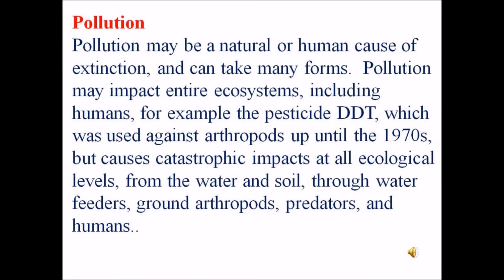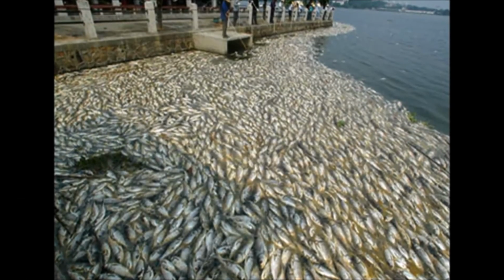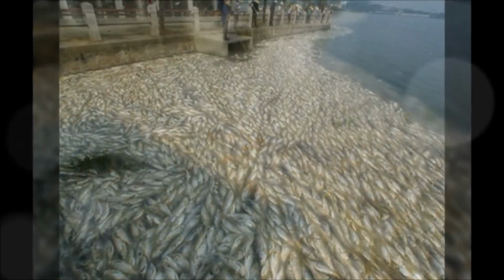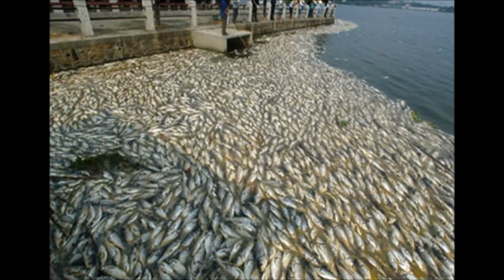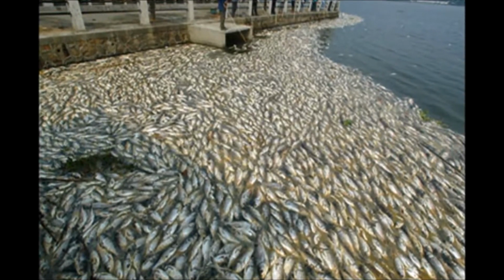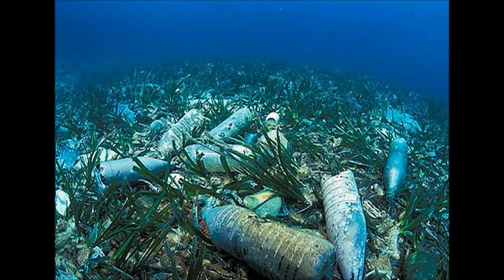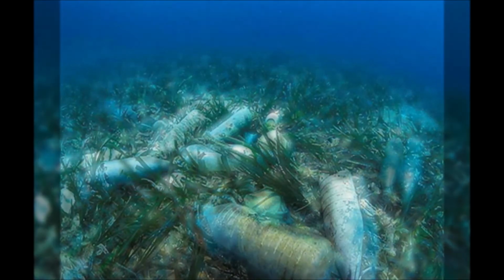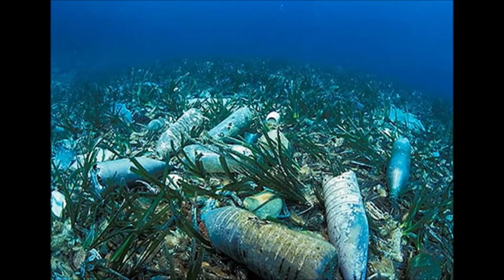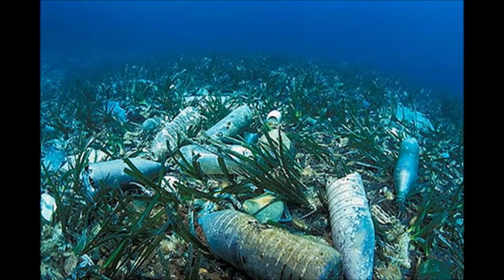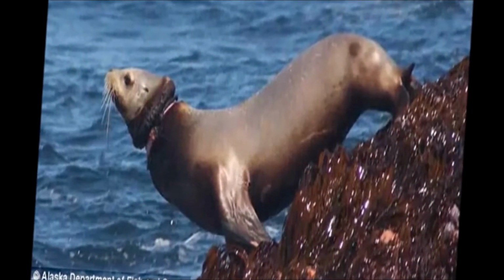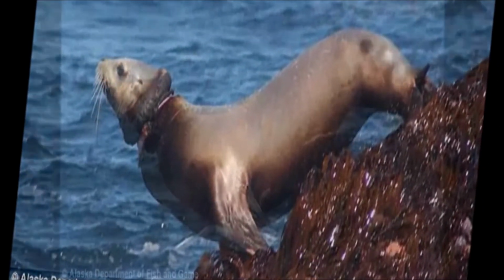Pollution may be a natural or human cause of extinction and can take many forms. Pollution may impact entire ecosystems, including humans. For example, the pesticide DDT, which was used against arthropods until the 1970s, causes catastrophic impacts at all ecological levels, from the water and soil through water feeders, ground arthropods, predators, and humans.